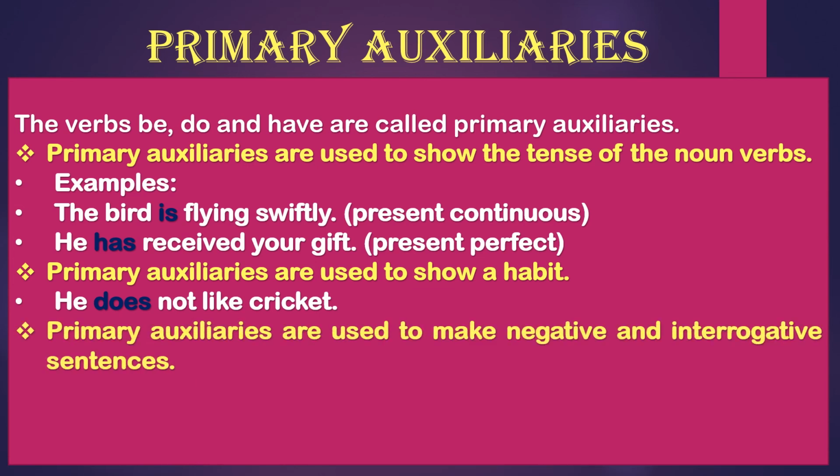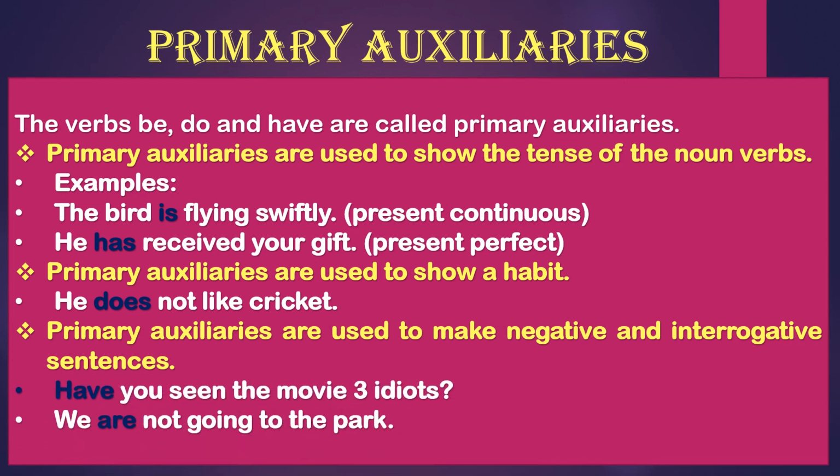Primary auxiliaries are used to make negative and interrogative sentences also. Like, have you seen the movie Three Idiots? So have is your primary auxiliary. We are not going to the park. Are is your primary auxiliary, right? So they are showing you the interrogative sentence, the question sentence, asking a question, and the negative sentence related to not.